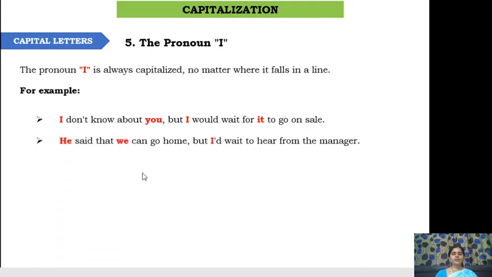He said that we can go home, but I would wait to hear from the manager. Here, again, in the middle of the sentence, we got I. Of course, wherever you get this I, we have to capitalize that. Sandra and I are going to the movies later tonight. So these are some of the examples.